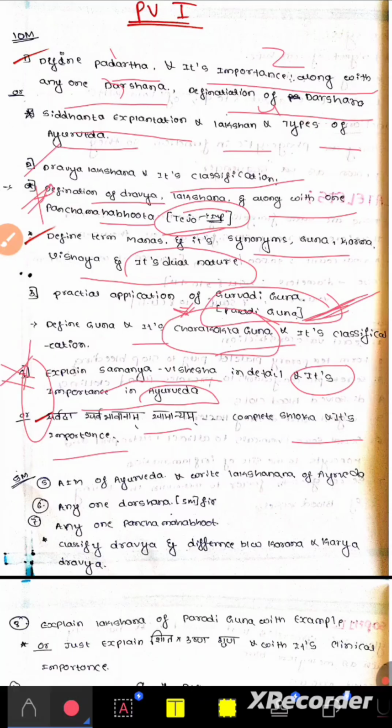Next one is the 5 marks questions. What are the chances, what are the most repeated questions they have asked? The fifth question is the aim of Ayurveda. Write Lakshana of Ayurveda. This is also most repeated. What is the aim of Ayurveda and Lakshana of Ayurveda? Sixth question, any one Darshana, fixed for 5 marks. In the sixth question, they'll ask any one Darshana.